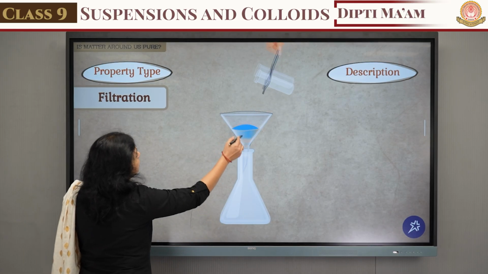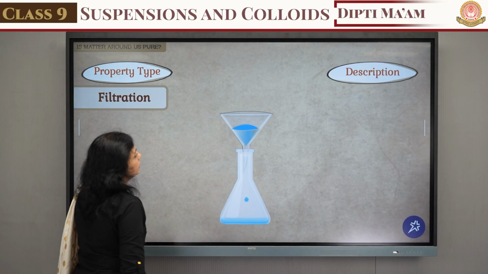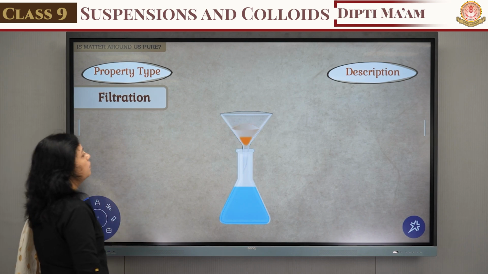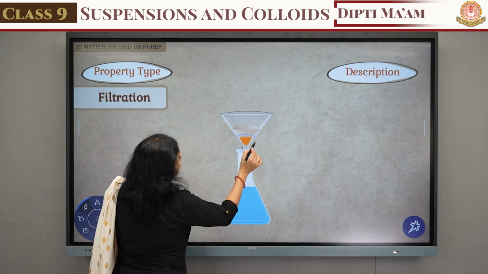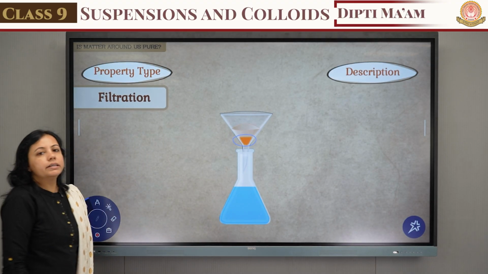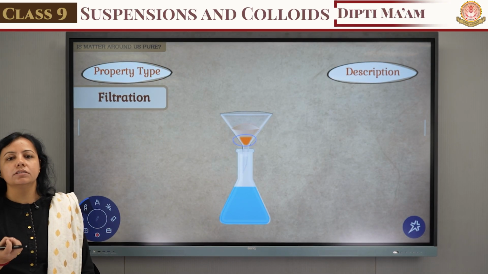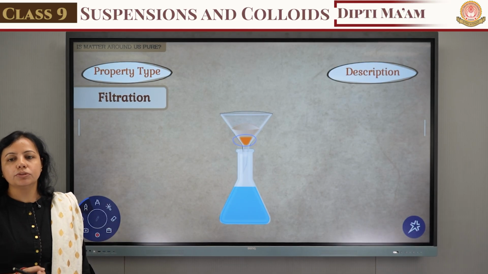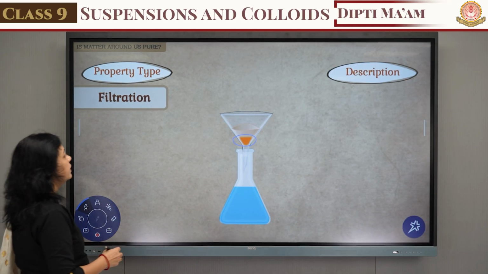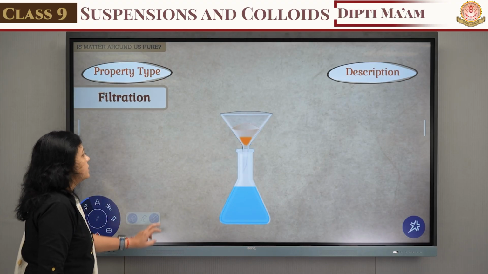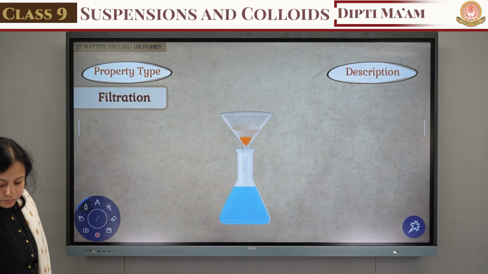We apply the sand solution in this conical flask with the help of the funnel and filter paper, and we can see that all the sand particles are on the filter paper. That means the particles which are not dissolved in the solution are clearly visible on the filter paper. So let's see the next thing.